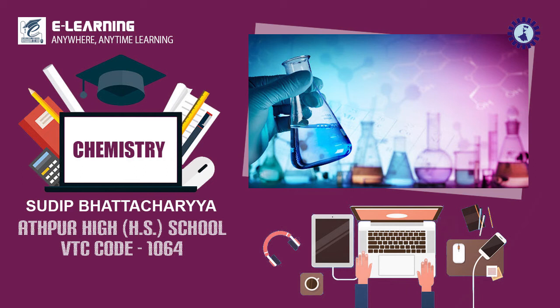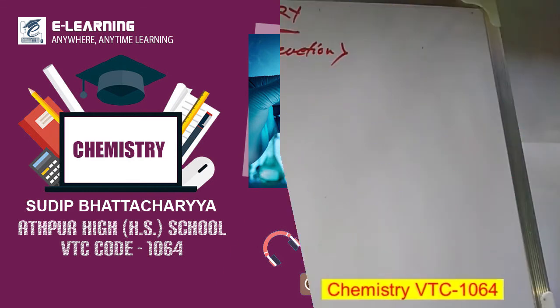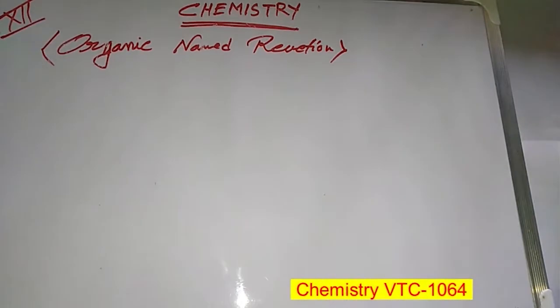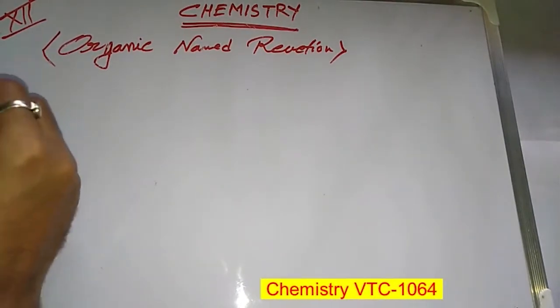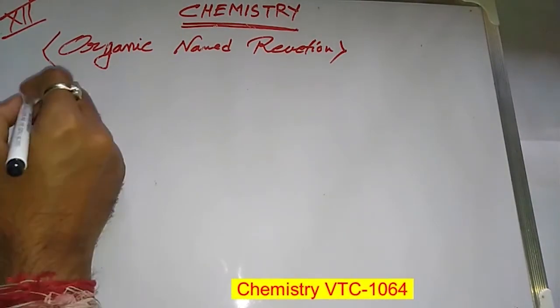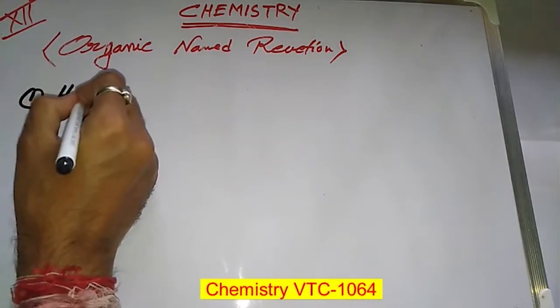Now, from this point of view, today we are going to discuss a revised topic, that is organic chemistry name reactions. There are so many name reactions. Some of them are very important for your examination. Organic chemistry name reactions are very important. Now, our first reaction is the Hunsdiecker reaction.